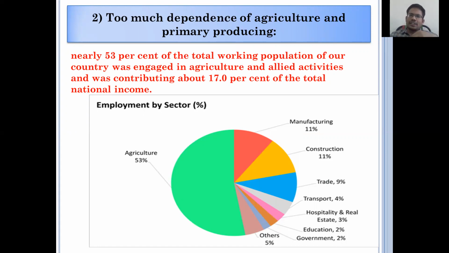The remaining 47% of people, working in the industrial sector as well as the service sector, are contributing 83% of national income. That is the major problem here in India. Yes, traditionally we depend on the agriculture sector, and that is not a problem.